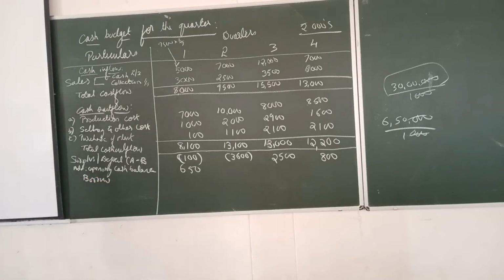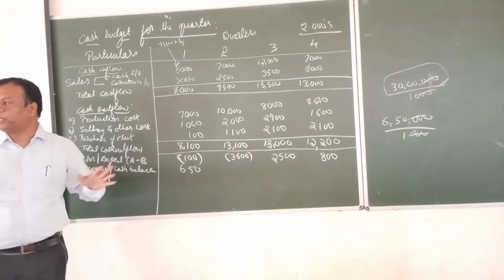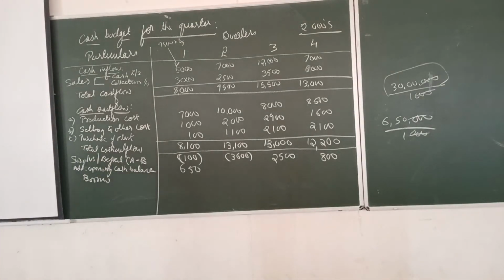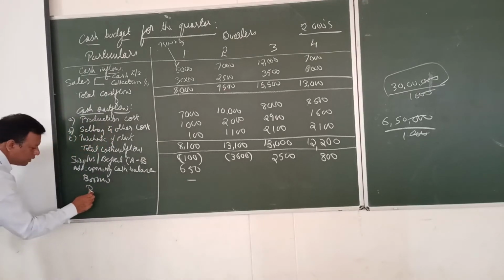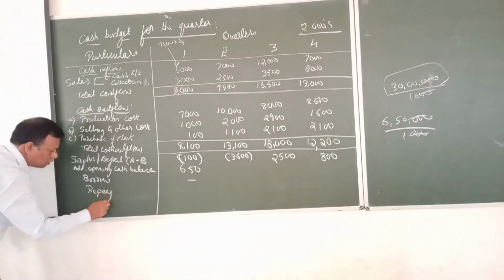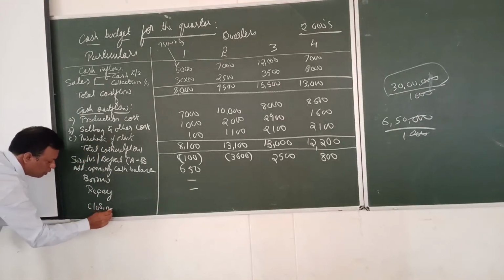What is the minimum cash balance? They said 500. 5 lakh means 500. We have to maintain this minimum. 650 minus 100 leaves 550, which is more than 500. So we will not borrow anything, and we will not repay. Then the closing cash balance.